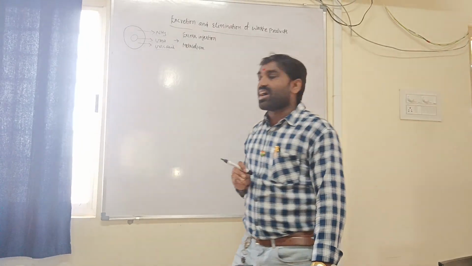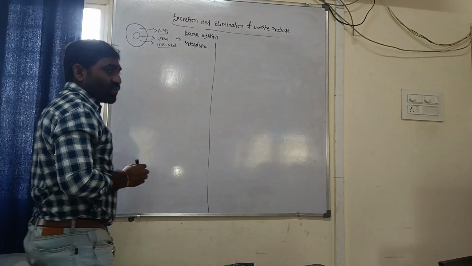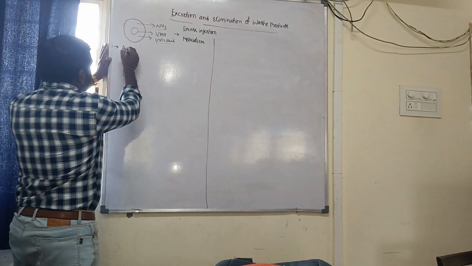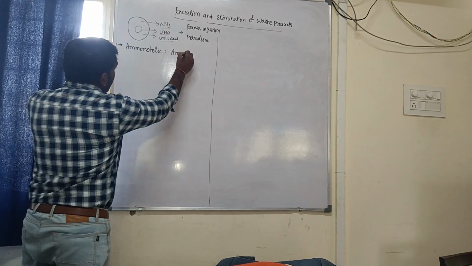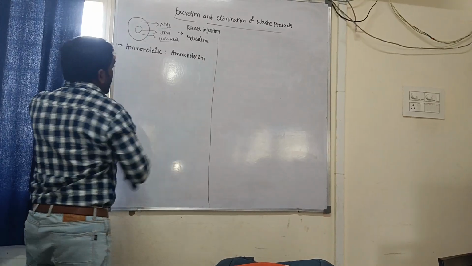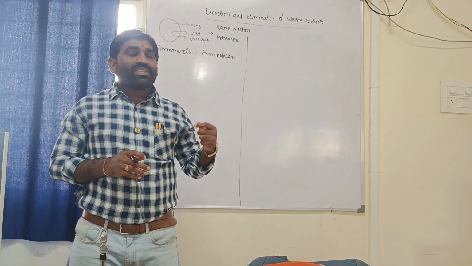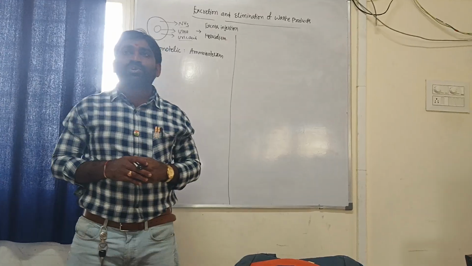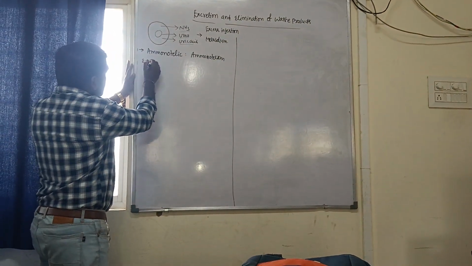Based on the excretion of nitrogenous waste, animals are categorized into various types. Number one, ammonotelic, and the mechanism we call ammonotelism. What are ammonotelic animals? Those animals that excrete their chief nitrogenous waste as ammonia are called ammonotelic animals, and the mechanism is called ammonotelism.